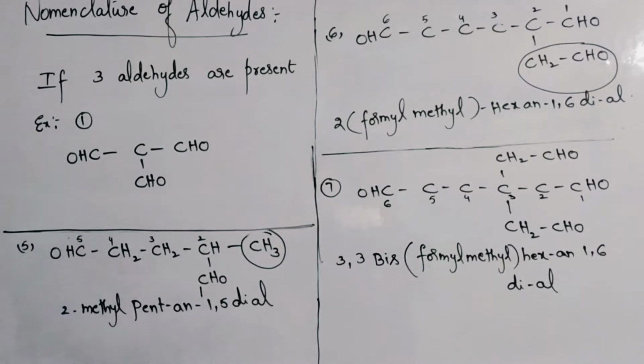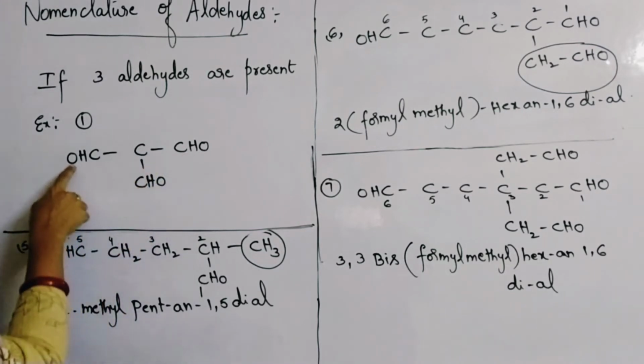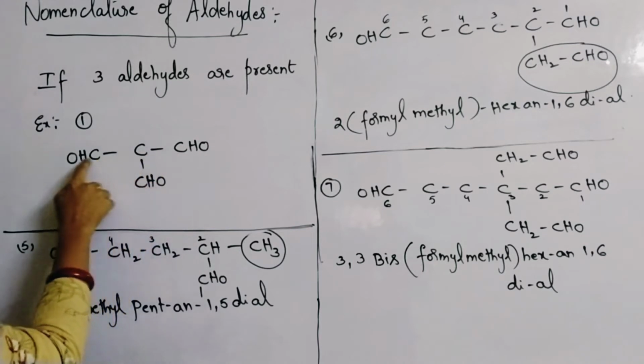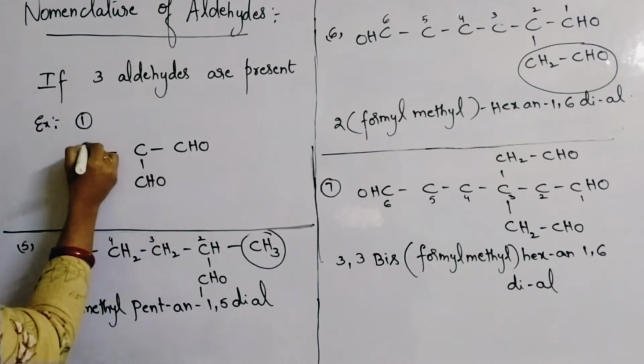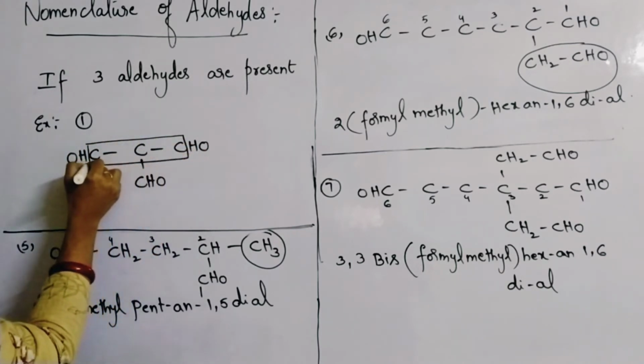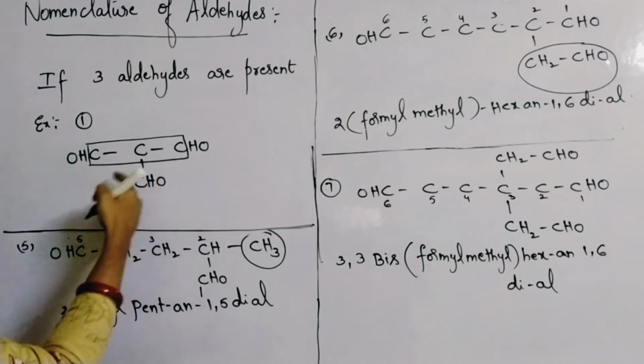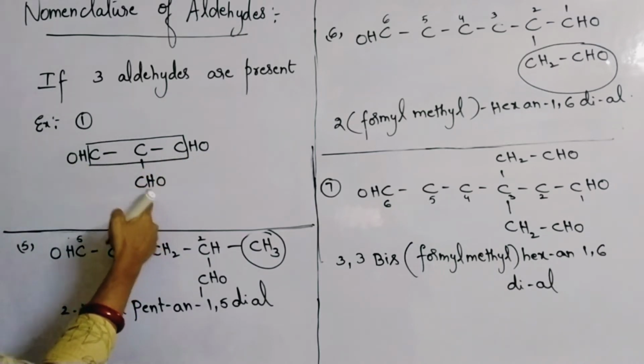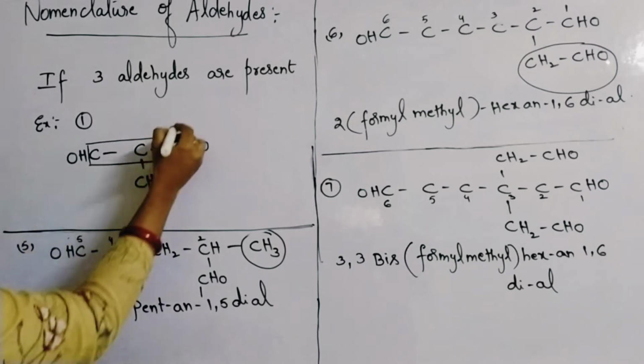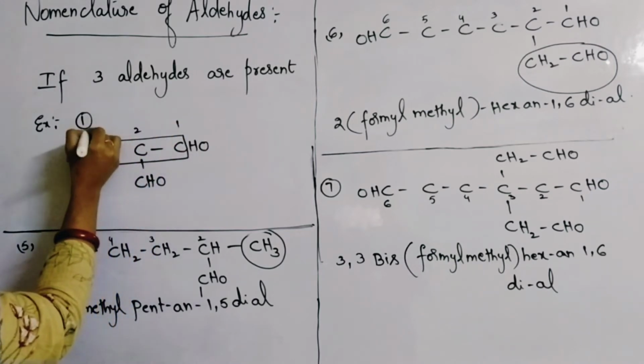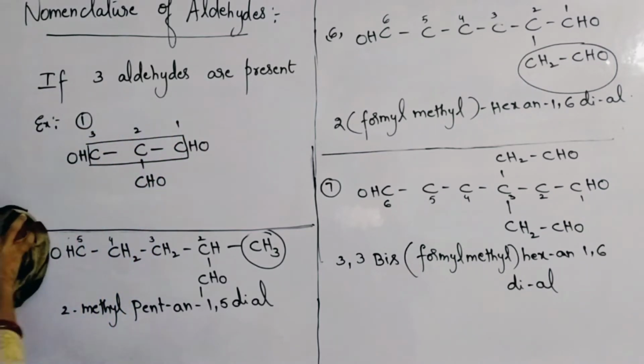Here three aldehydes are present, and this itself is the parent chain. The parent chain itself has three carbons, and all three carbons are attached to the three aldehyde groups. So you can give numbering from any end, you will get the same.